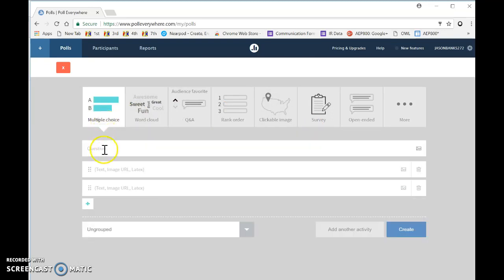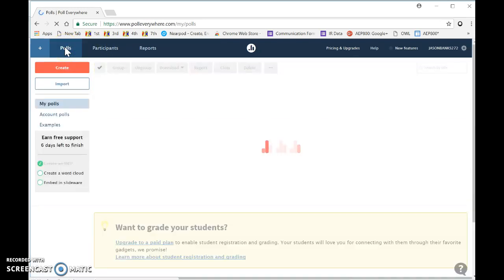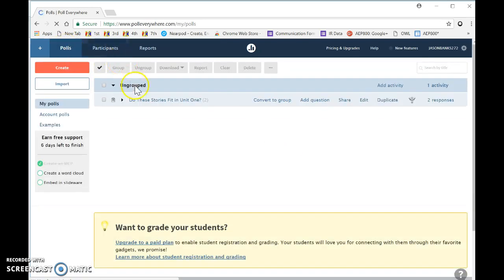And when I've clicked that, I'm going to be able to put in my question, which is, I'm going to make it very simple. Does this fit? And I'm going to say yes, no, and then I would select create. And once I've done that, it'll send me back to this screen right here. And that's where I'm going to select my poll. So in this case, I'm going to select this one, and I will double click on the name that I've given it. Do these stories fit in Unit 1?